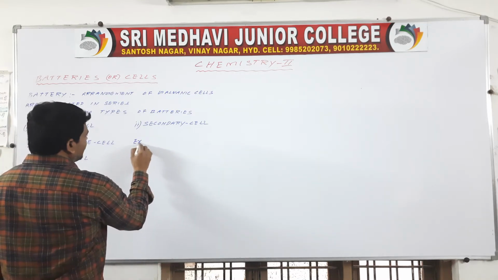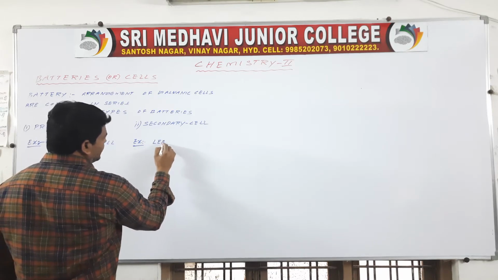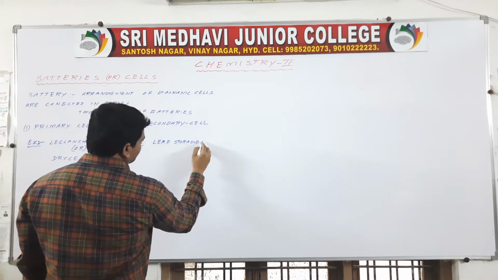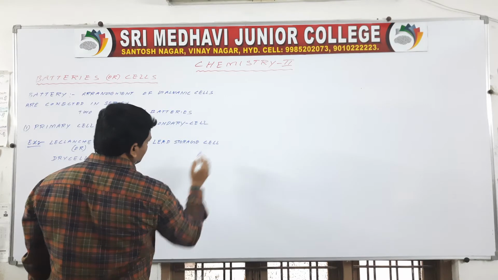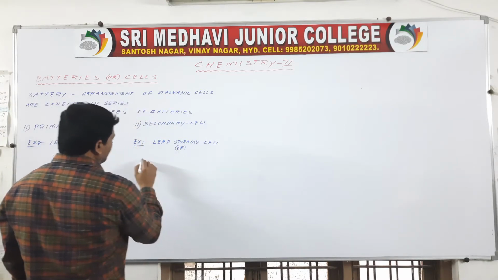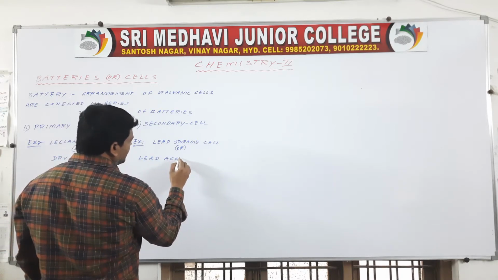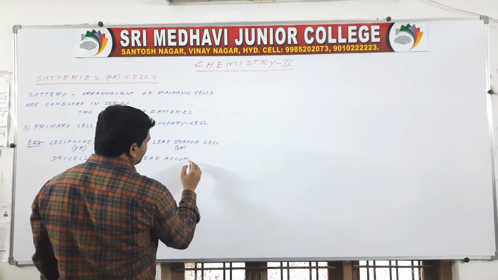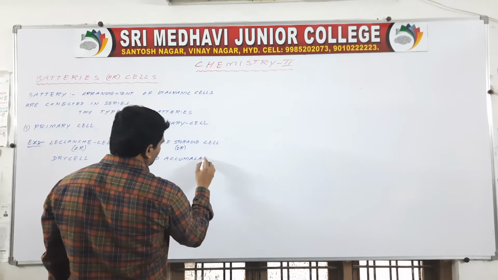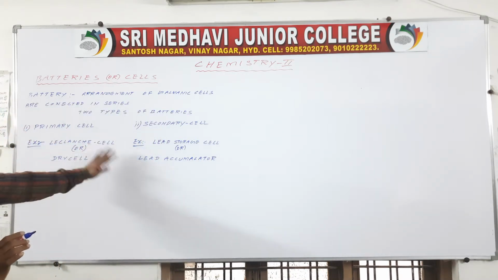Secondary battery examples: lead storage battery, lead storage cell, or lead accumulator.